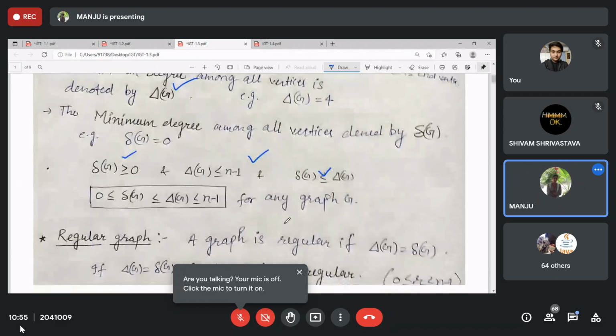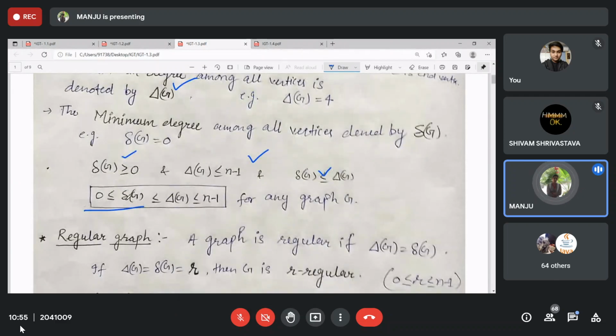So the expression is: 0 ≤ minimum degree ≤ maximum degree ≤ n minus 1. Here you can put the degree of every vertex in the line between minimum and maximum.